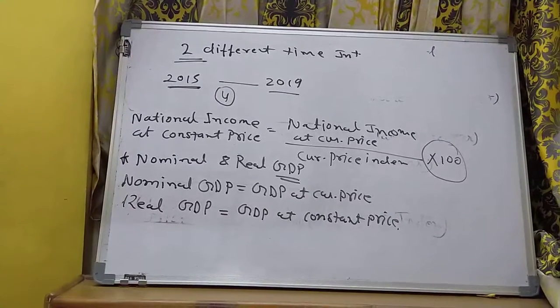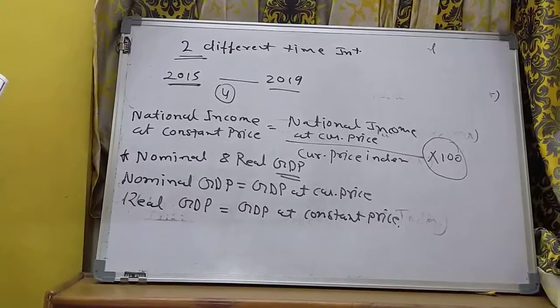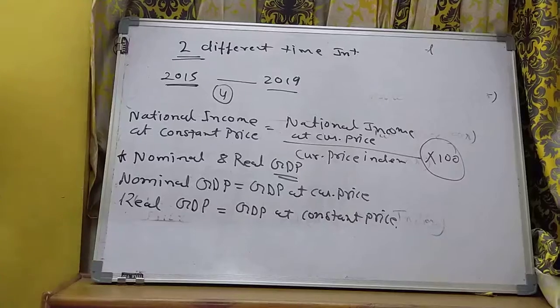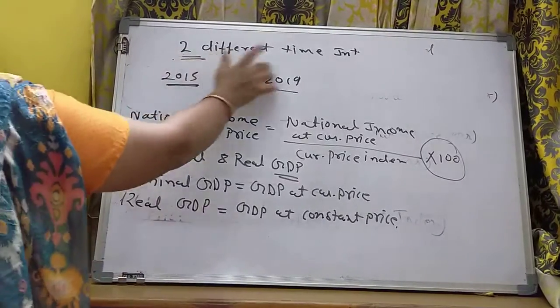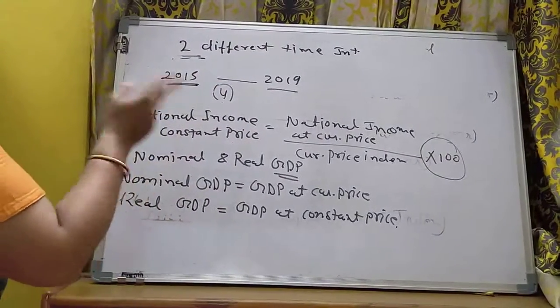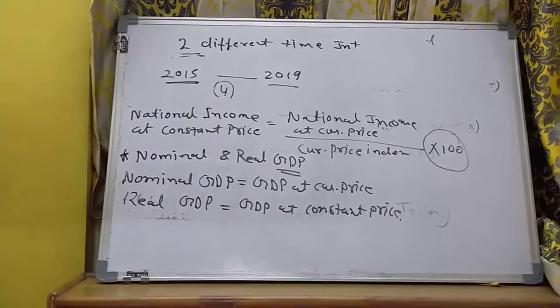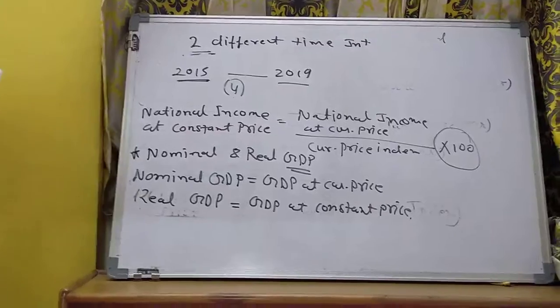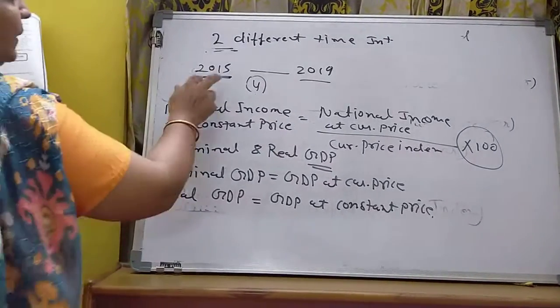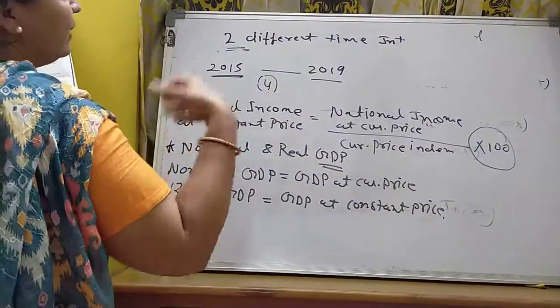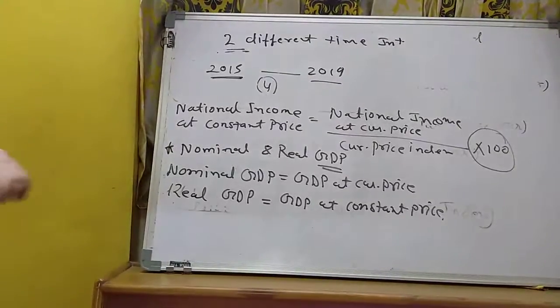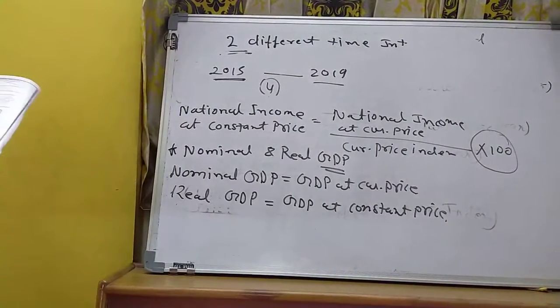Second reason is it is a better measure to make periodic comparison. Periodic comparison means we are comparing the data of different years. That is called the time interval. It also facilitates international comparison. Sometimes that comparison may be India versus another country. So that is the international comparison.